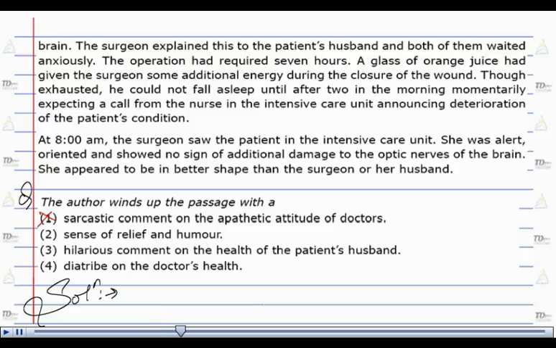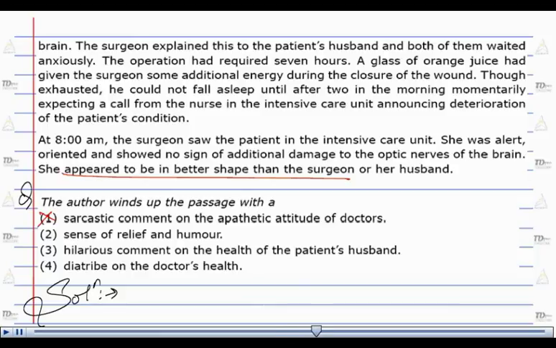Option number 2, sense of relief and humor, which is absolutely true as we can clearly see the operation went down correctly and the author or the surgeon was very much relieved. Here, the only one who appeared to be in better shape was the patient herself rather than the surgeon or her husband, adds to the humor. Option number 2 basically winds up the passage.